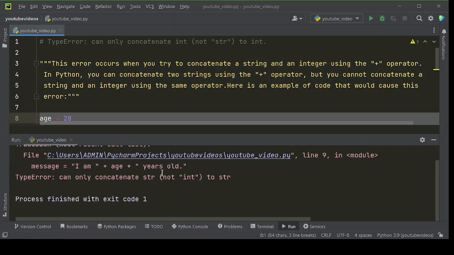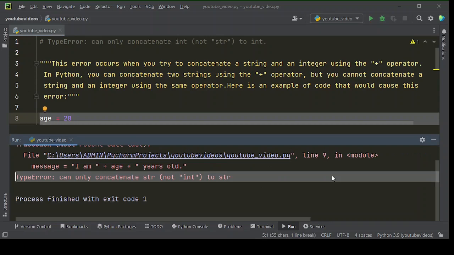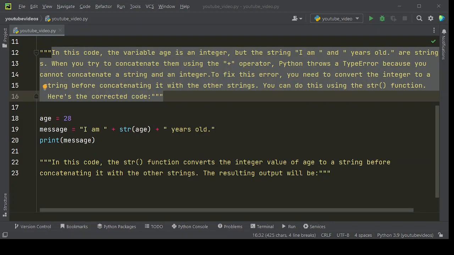When you run this type of example code, you will get this kind of error. In this code, the variable age is an integer, but the strings "I am" and "years old" are strings. When you try to concatenate them using the plus operator, Python throws a type error because you cannot concatenate a string and an integer. To fix this error, you need to convert the integer to a string before concatenating it with the other strings. You can do this using the str function.